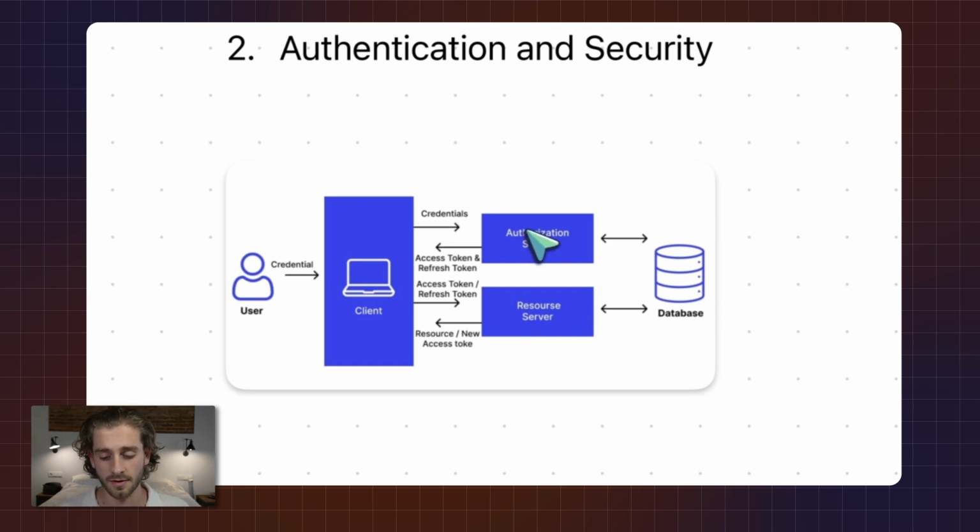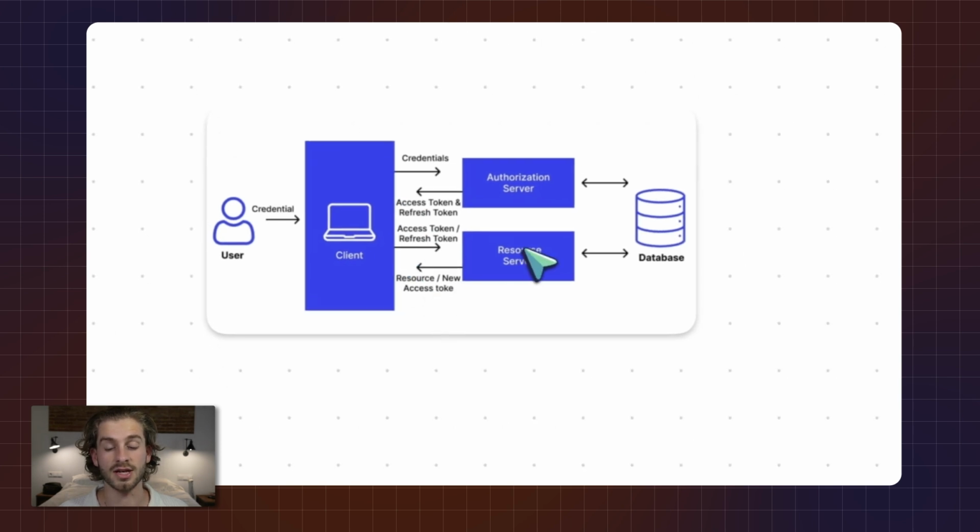We send the credentials to the server, it checks whether those credentials are correct, and if they are, it sends back an access token. Now, this process is called the authentication process, and there's a lot of different ways to do this. But long story short, we get an access token back, and that access token allows us to send more requests to the server and return information that key can access. So if you think about it in really simple terms, that access token is just a key, and it can unlock certain doors or certain pieces of data in this database, but there's certain doors that might not want to be unlocked by that key, so they can't.